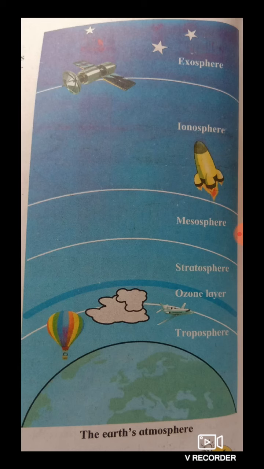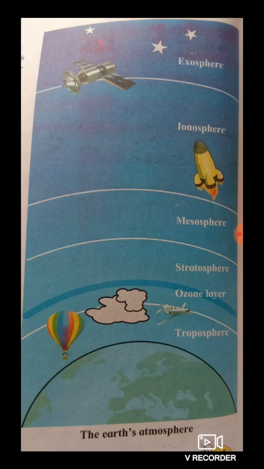So what is telecommunication? We have seen in the first lesson of science. Yeah, helping us to contact each other with the help of phones. Okay, we have seen it. So that telecommunication is possible only because of the ionosphere which is present in the atmosphere, because it is having radio waves. And the last sphere is exosphere, where the atmosphere ends. So it is having light gases like hydrogen. So here we have finished about the third sphere, that is atmosphere.